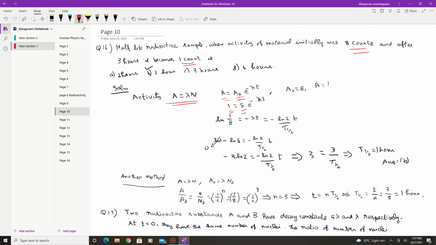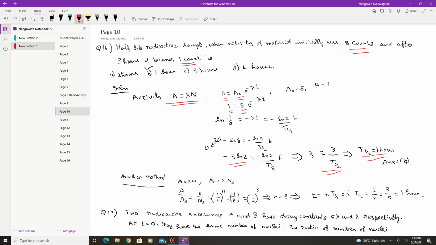So in this you solve this problem. This is 1 by 8 is equal to minus lambda t. So you take a log on both sides, you will get this expression. And from this lambda is equal to natural logarithm of 2 divided by t half into t. So logarithm of 1 by 8 is log 1 minus log 8. So log 8 is 2 power 3. So logarithm of 2 power 3 is 3 log 2. So by solving this, you can calculate t half, because this time t is given as 3, and if you substitute, t half is equal to 1 half.